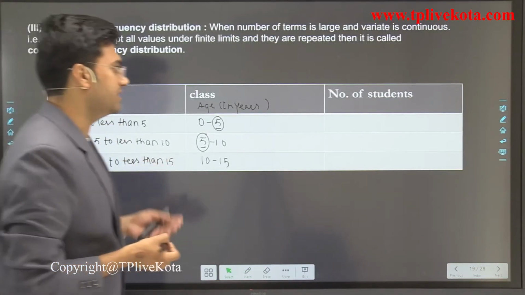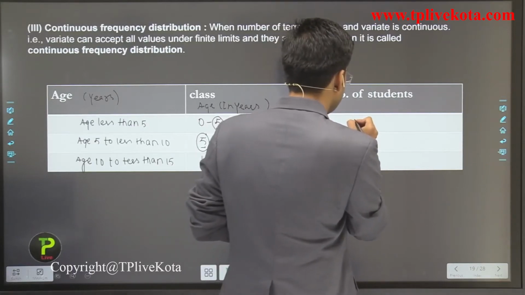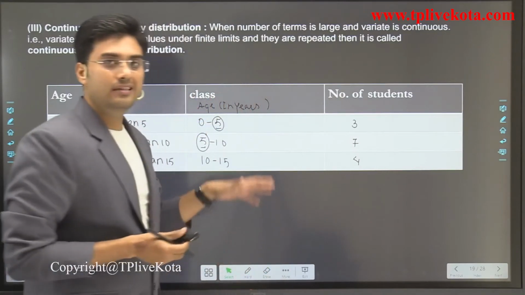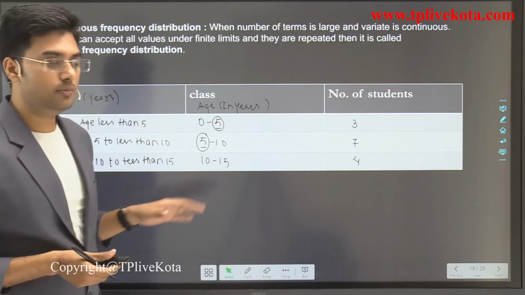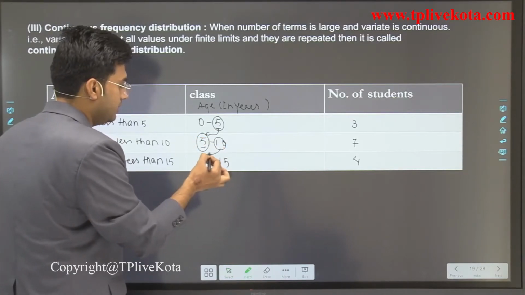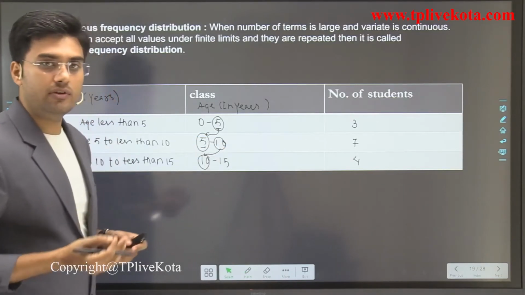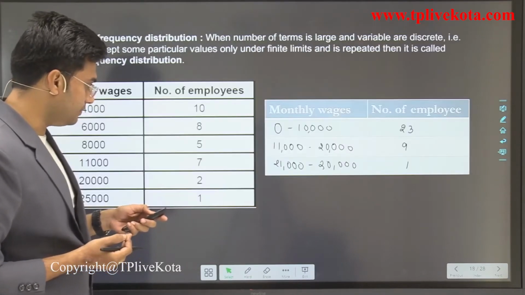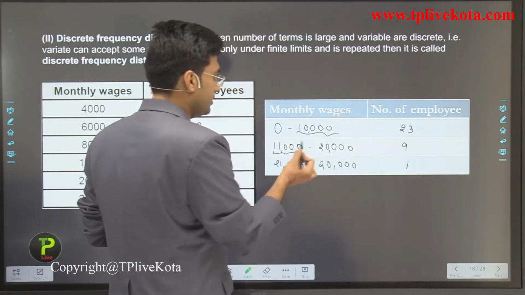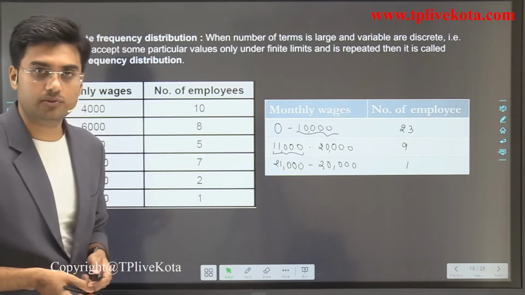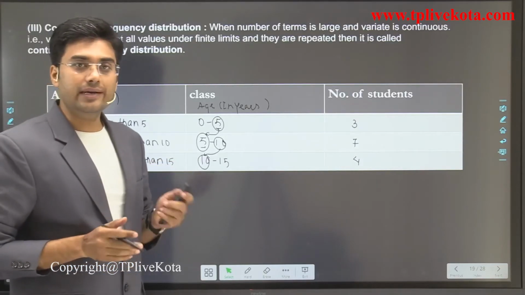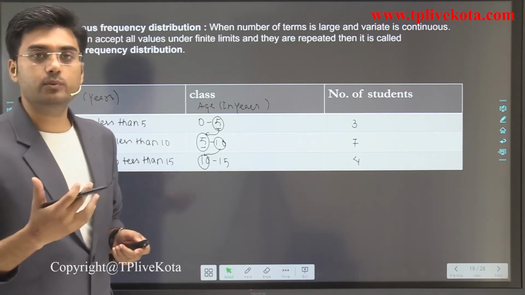Okay, this is also age in years. Clear? For example, the frequencies are 3, 7, 4. This is continuous frequency distribution because in this the limits are shared. In the previous example, here is 10,000 and here is 11,000, so that is discrete frequency distribution. Clear? Now after this, let's discuss types of classes.